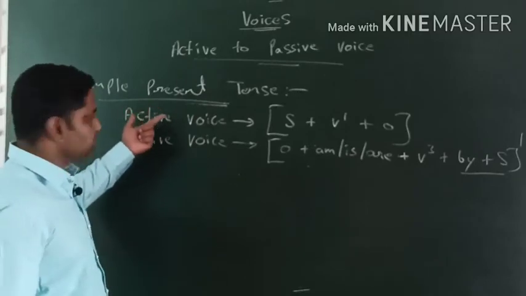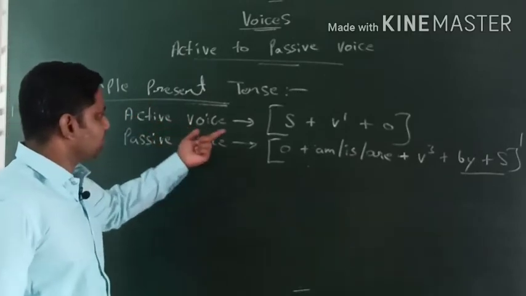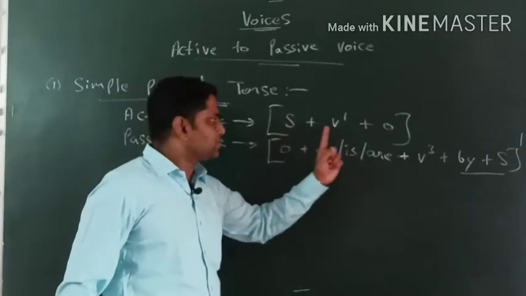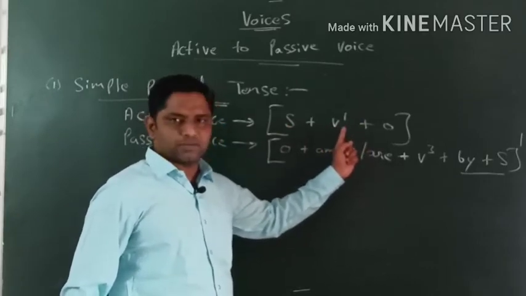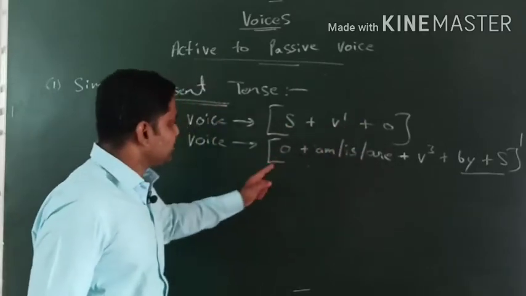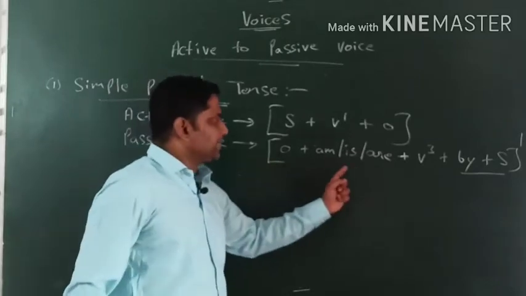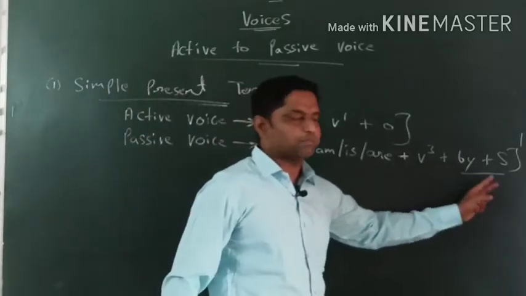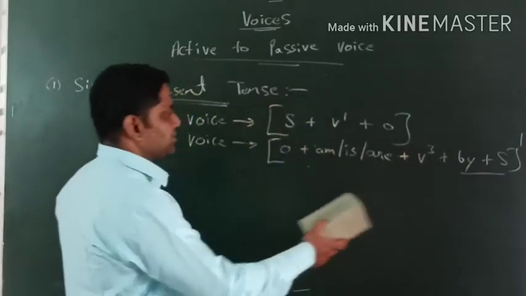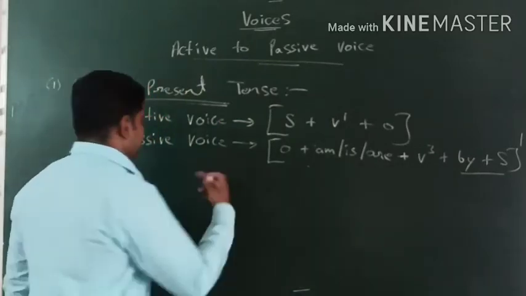Let's check out one more time. What will be the active voice formula for simple present tense? Subject plus verb, the first form of the action verb, plus object. Passive voice: object plus am, is, are plus V3 plus by plus subject. By plus subject we don't consider. Okay.